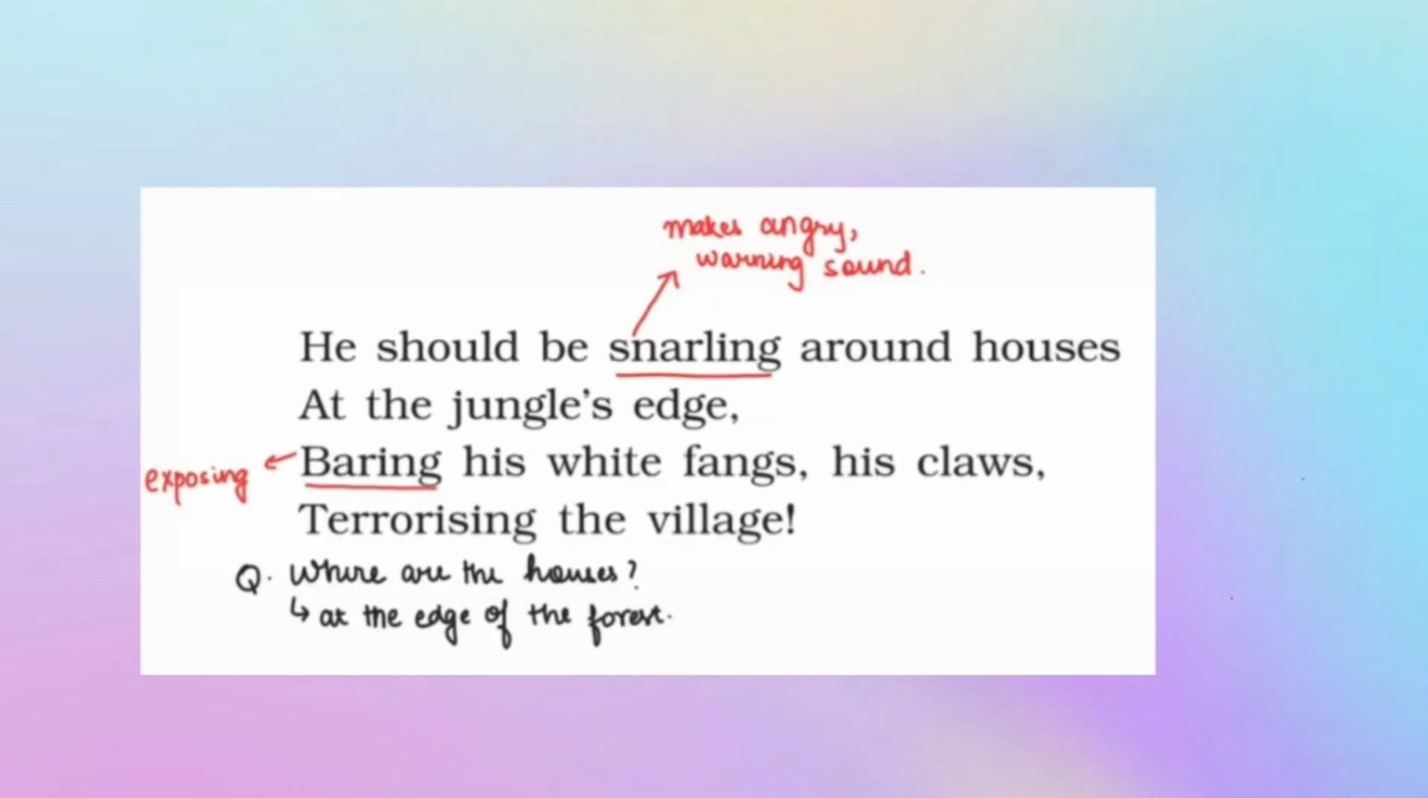Coming to the third paragraph, he should be snarling around houses at the jungle's edge, baring his white fangs, his claws, terrorizing the village. He is again the tiger. Should be snarling means making angry and warning sound around the houses. Now where are the houses located? The houses are located at the jungle's edge. Baring means exposing his white fangs and his claws, terrorizing the village. Now here there's a question asking where are the houses located. The houses are located at the edge of the jungle or the forest.